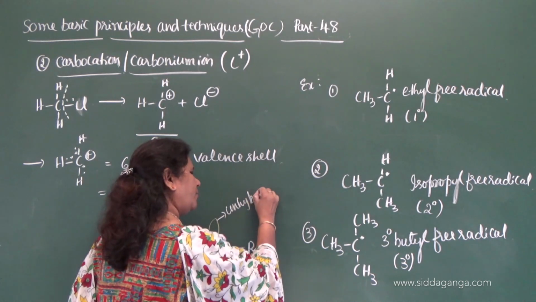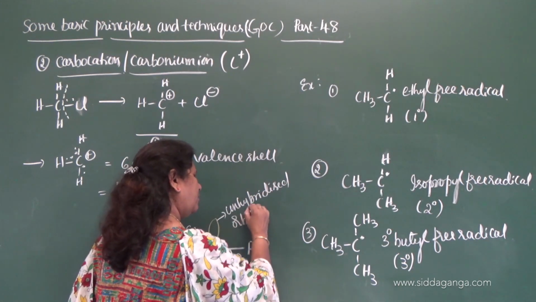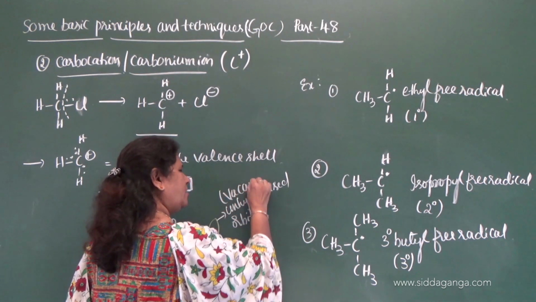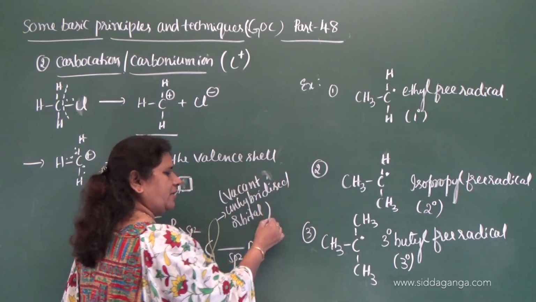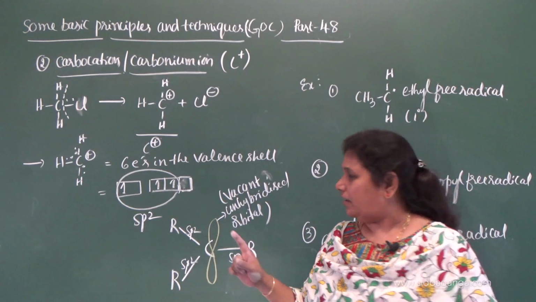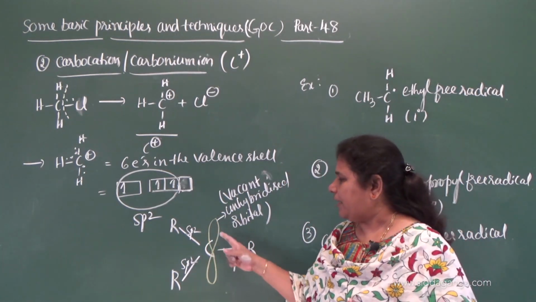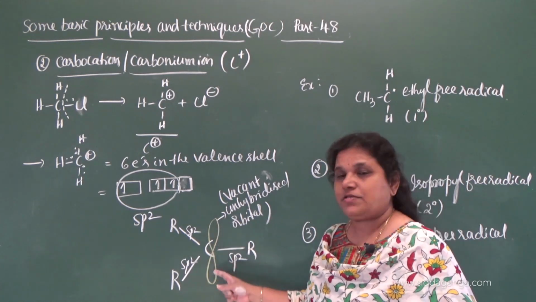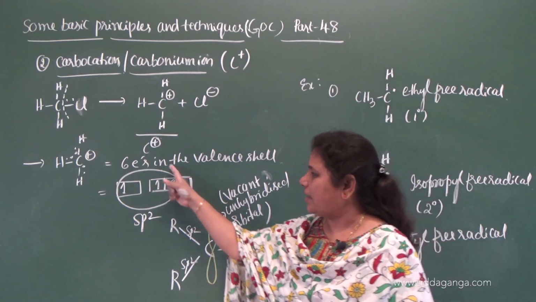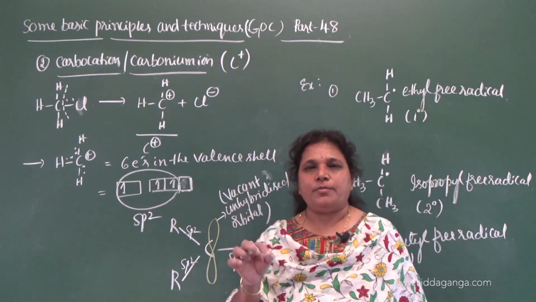What do you mean by unhybridized orbital? Which is vacant. Vacant unhybridized orbital. In a carbon free radical, the unhybridized orbital contains 1 electron, but here this unhybridized orbital is vacant. There is no electron because the carbon shares only 3 electrons in the carbocation.